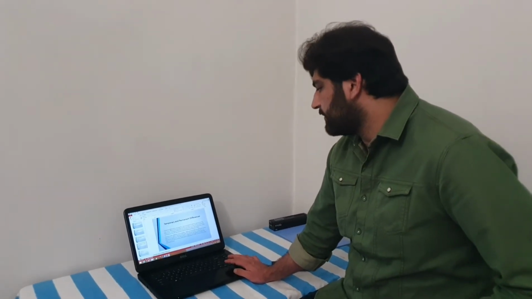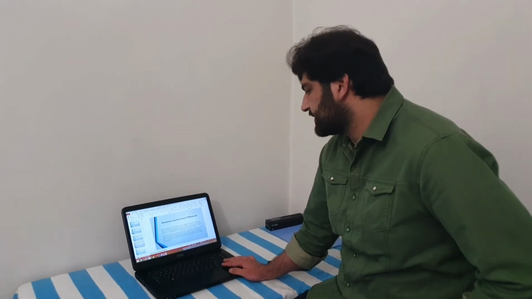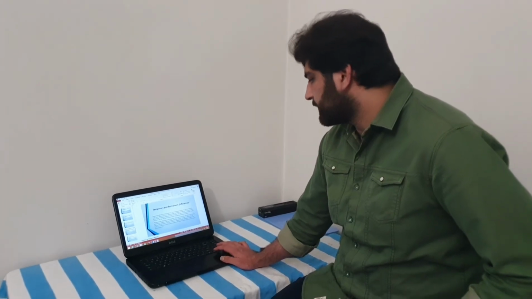So temporary and permanent differences. The temporary difference in the tax expense is due to the change in both tax and accounting rules, and the permanent difference in the tax expense will be an irreversible tax difference that occurs between tax expense and the tax to be paid in the current tax year, referred to as a permanent difference.